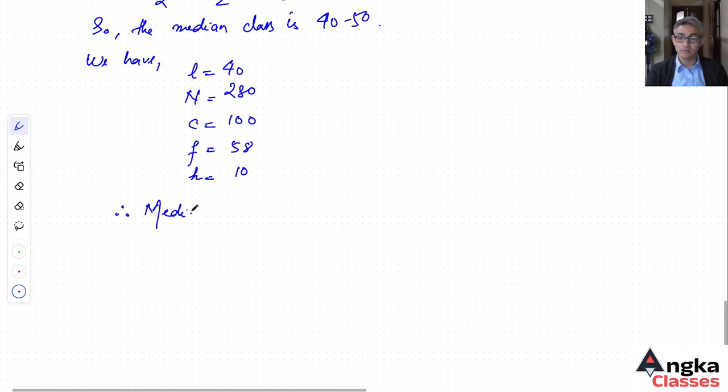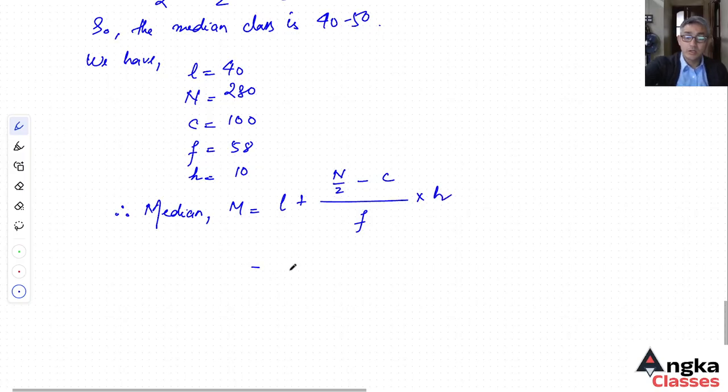Therefore, median is equal to L plus n by 2 minus C upon f into h. So the lower limit of the median class is 40 plus n by 2, which is 280 divided by 2, minus 100, upon f which is 58, into h which is 10.